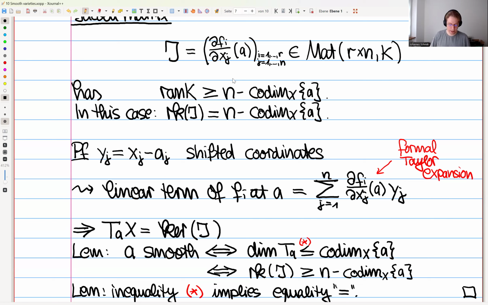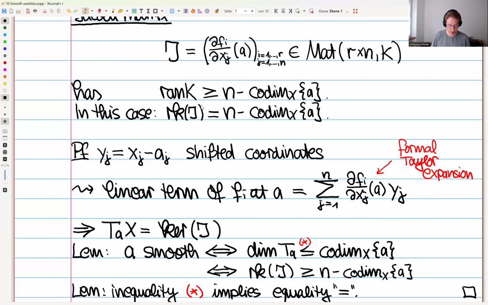Then you get a vector, and the i-th entry of the vector is exactly this thing here. And so the tangent space was defined as the thing cut out by all of these linear terms, so all of them should be 0. So we have that this vector y_j multiplied against the matrix J gives you the zero vector.